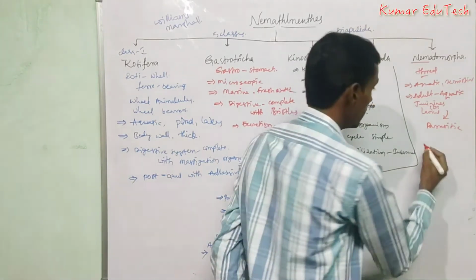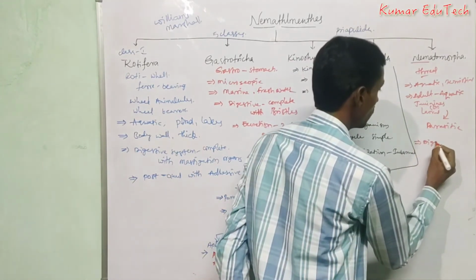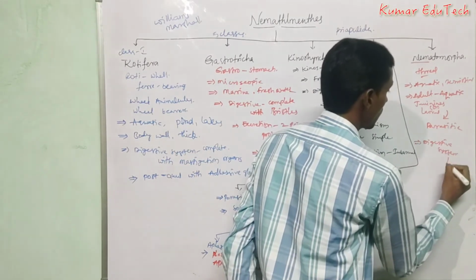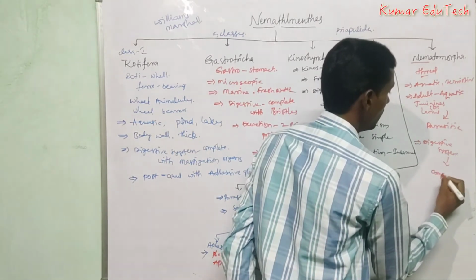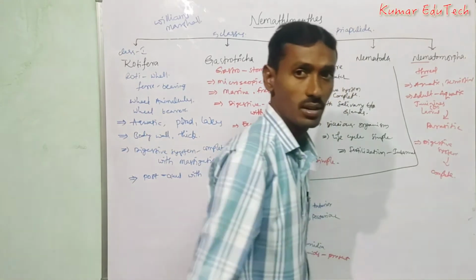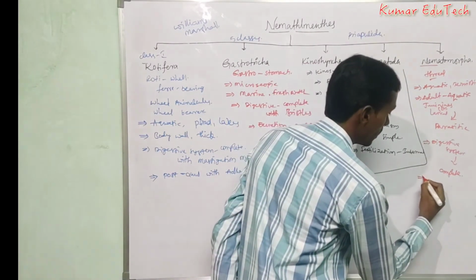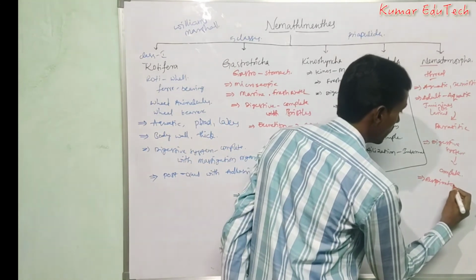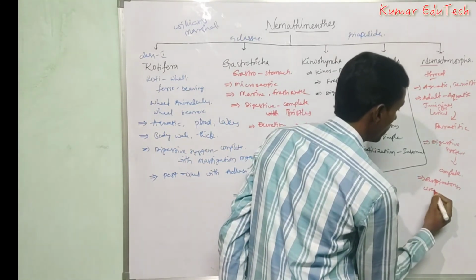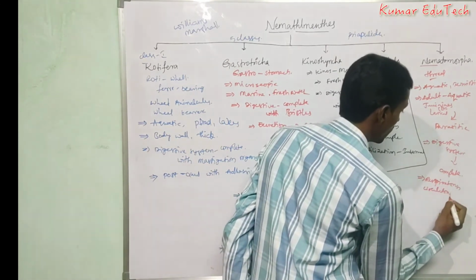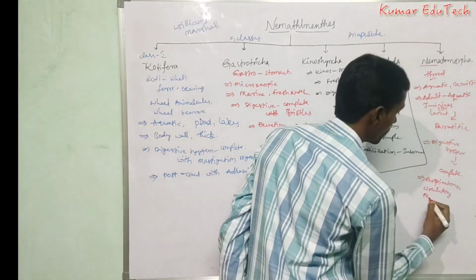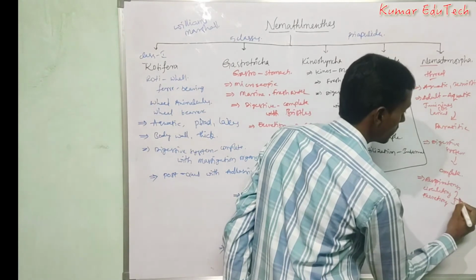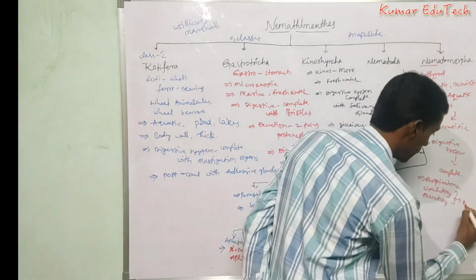The digestive system is complete. The respiratory, circulatory and excretory systems, these three systems, are absent.